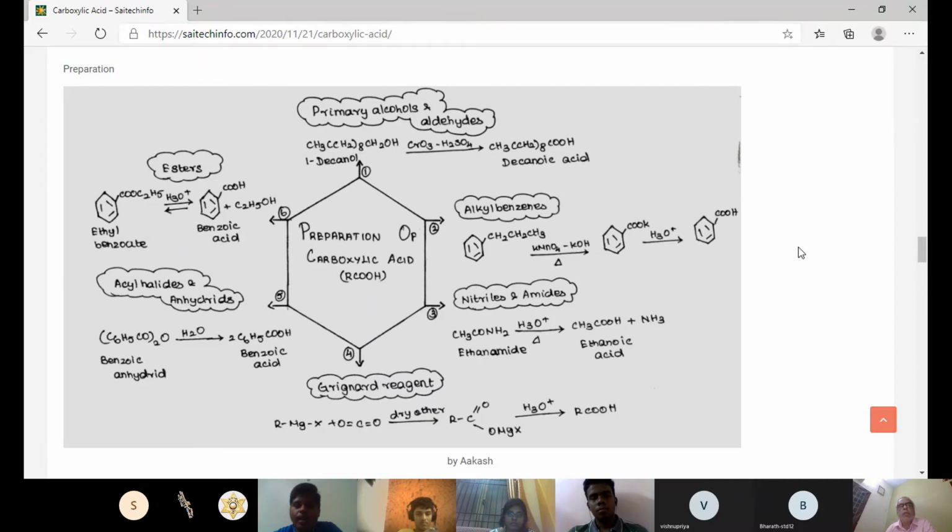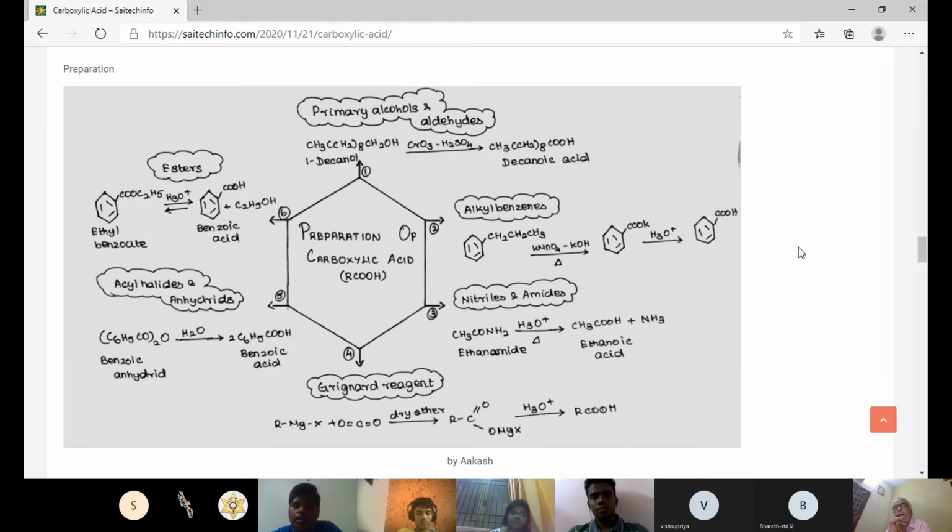The second method is from alkyl benzenes. First, propyl benzene is there. When it reacts with KMnO4 and KOH in the presence of heat, that is, using alkaline potassium permanganate solution, it gives us benzene with COOK.